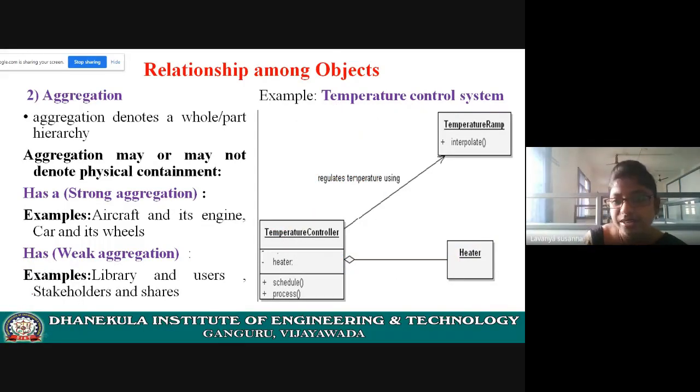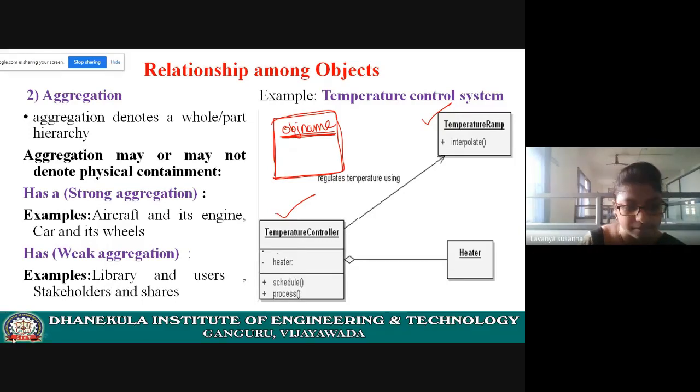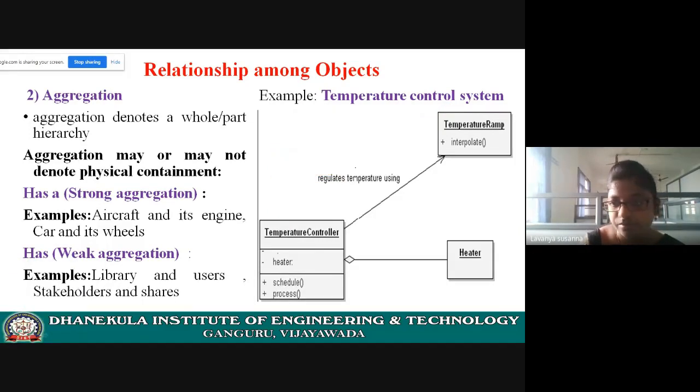See here, you need to know how an object is represented graphically. In this way you need to represent the object name. Diagrammatic representation: an object is represented like this, some rectangle and then the object name. In this way, symbols are important. Now see, this is important. Diamond symbol and then line, which represents part of. Heater is part of temperature controller.